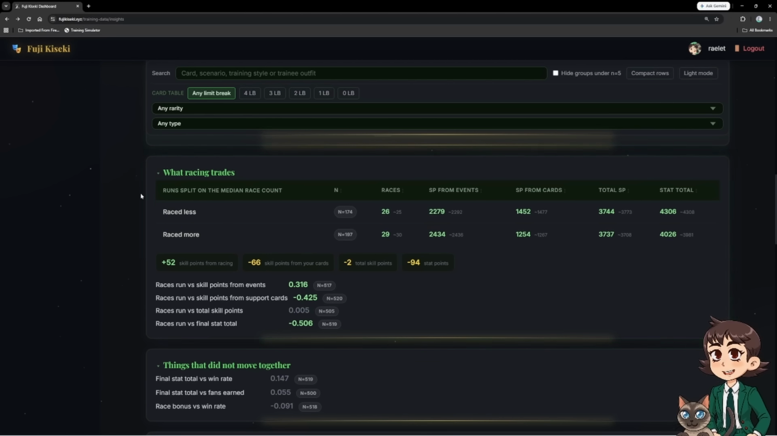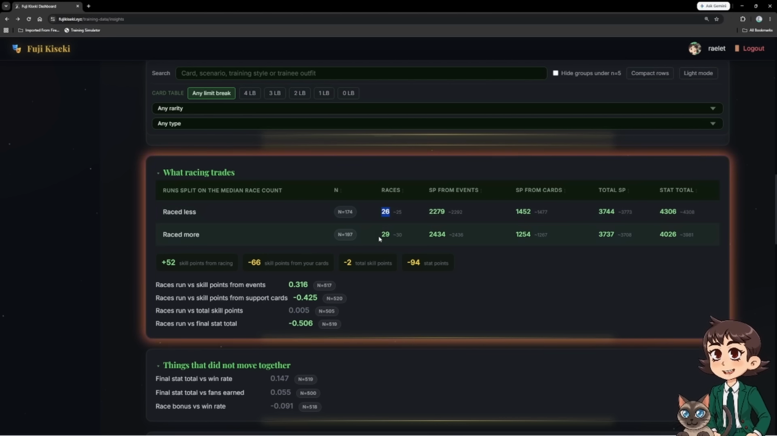And then when we're looking here, we are comparing 26 races versus 29 races, and we can see that the more races that we do, obviously we are getting more SP from events. However, the more races we do, we are getting less SP from cards. It does make sense when you consider that we are taking more turns to do clicks, which means that we're getting more returns from our cards when we are racing less.